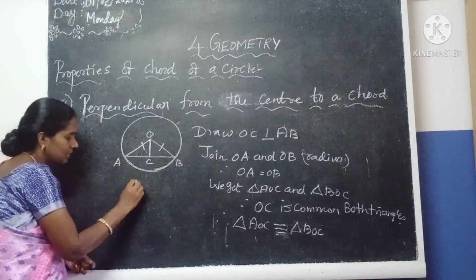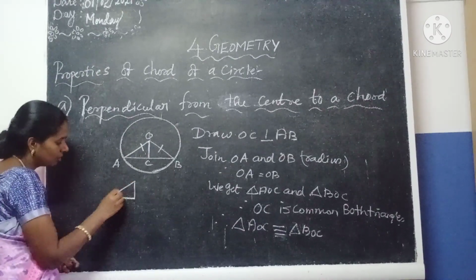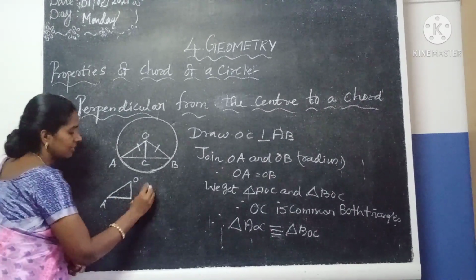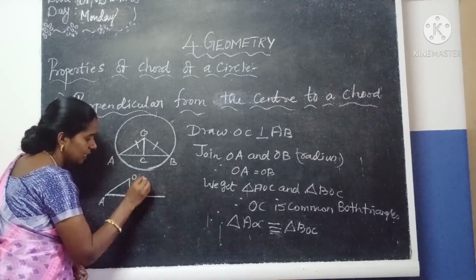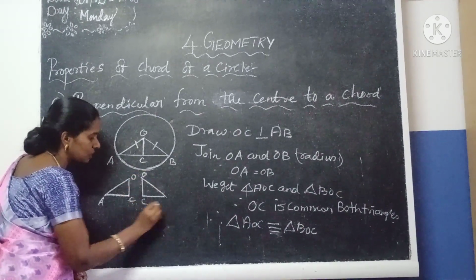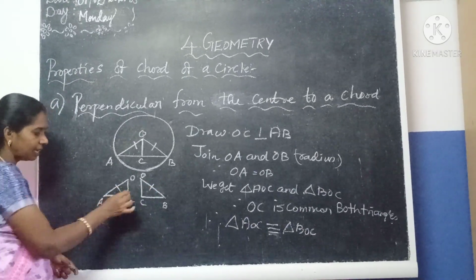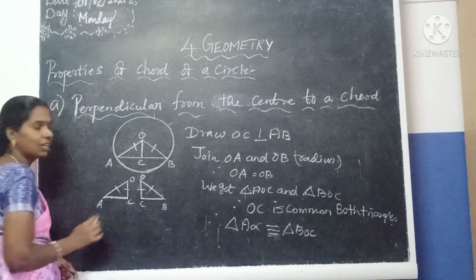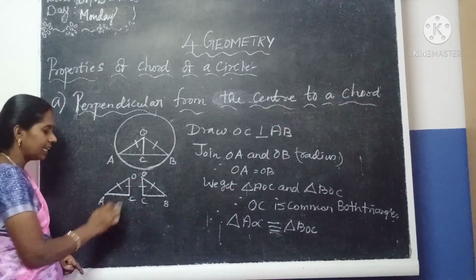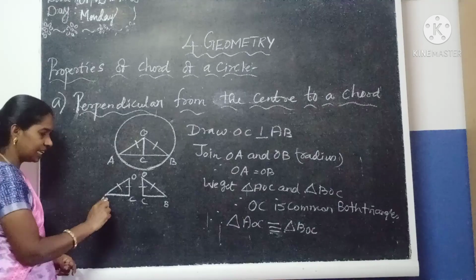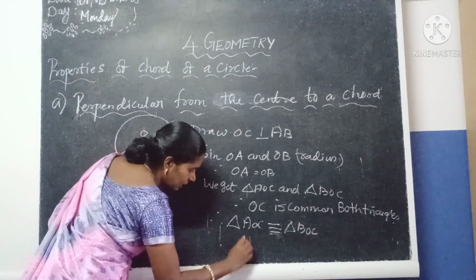Here it will come like this. If you cut the triangle, it will come like this. Here also OC. So OA is equal to OB and OC is equal to OC. Surely, if two triangles are congruent, by the congruent property AC will be equal to what?